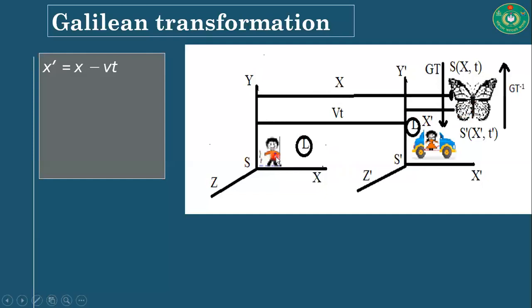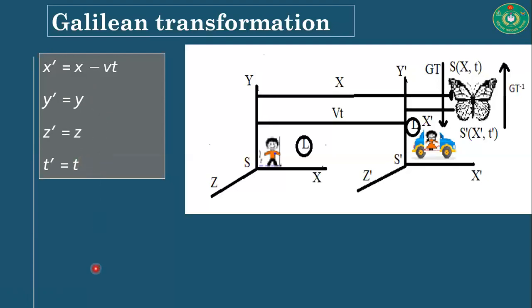Now we are going to establish a relation between these two measurements. It is very clear that the measurement by the S prime frame, x prime, is equal to x minus Vt, and this is the Galilean transformation of position. The Galilean transformation is also y prime equals y, z prime equals z, and t prime equals t.